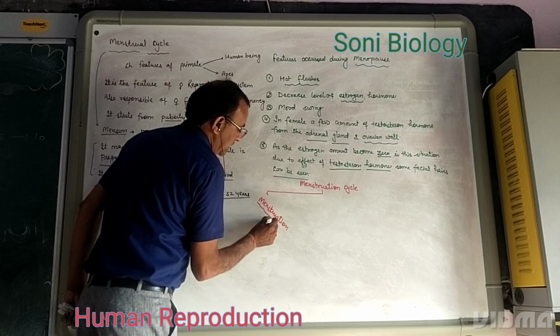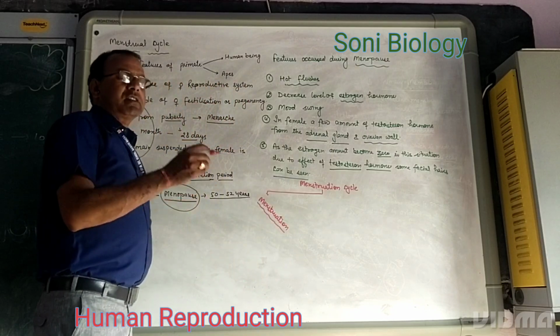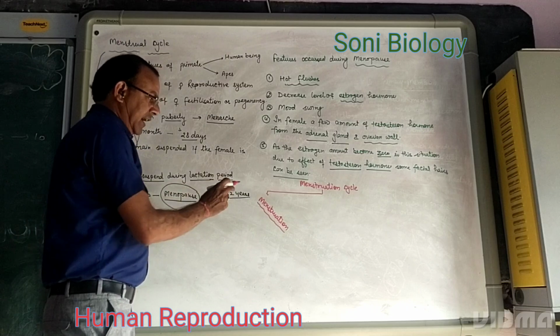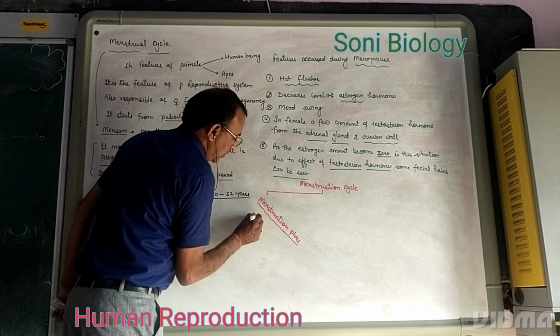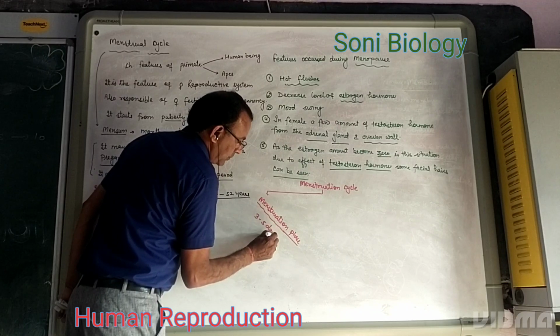Menstruation. It is the phase in which bleeding continues through the vaginal pathway, and this phase lasts 3 to 5 days in the female.